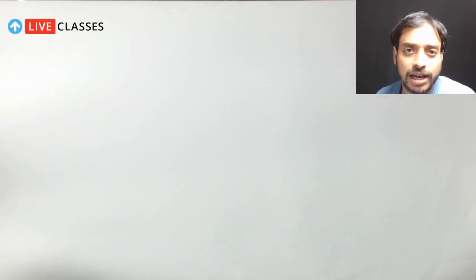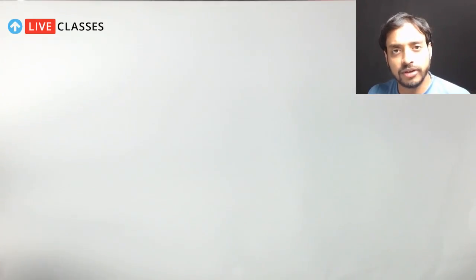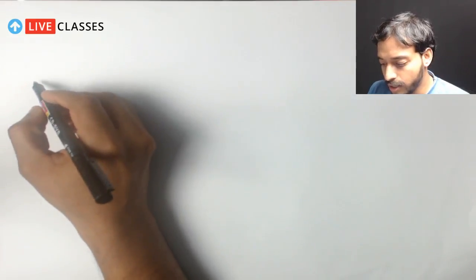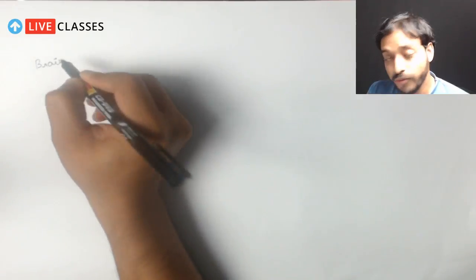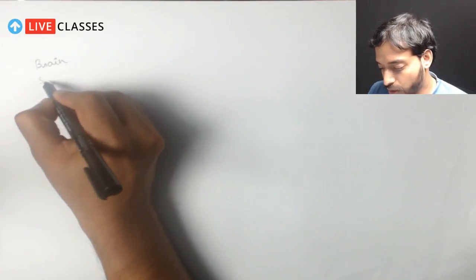Before that, I'll just help you recall what we have already done in these classes. Majorly in the first session, we talked mostly about the brain. We have talked about the spinal cord.